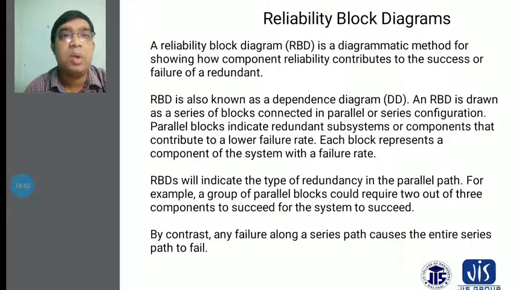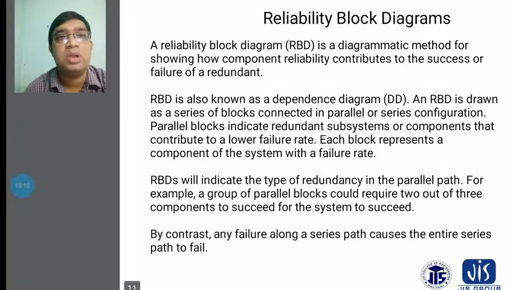A reliability block diagram, RBD, is a diagrammatic method for showing how component reliability contributes to the success or failure of redundant systems. The reliability block diagram is also known as a dependence diagram, so DD comes from dependence diagram.